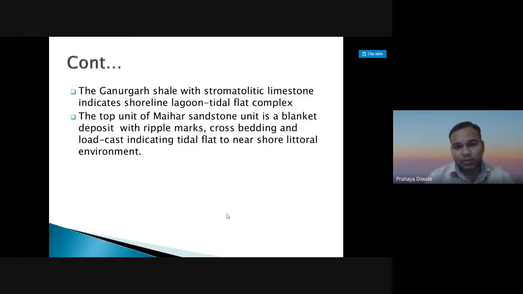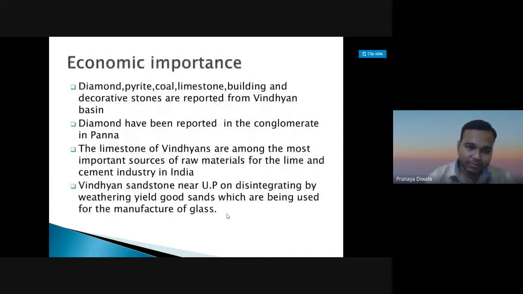The top unit of Maihar sandstone is a blanket deposit with ripple marks, cross bedding and load casts, indicating the tidal plateau near shore littoral environment. What is the economic importance of this group?